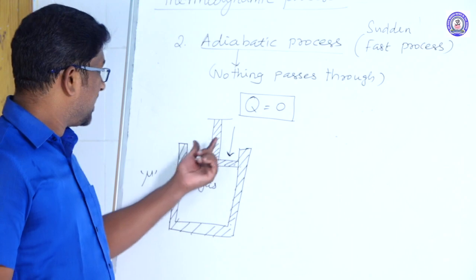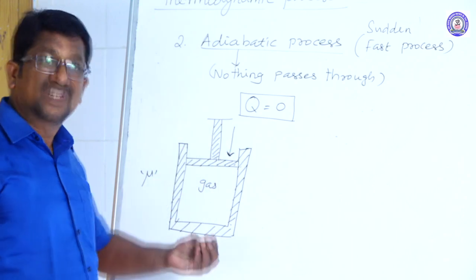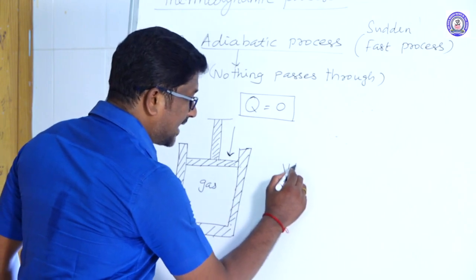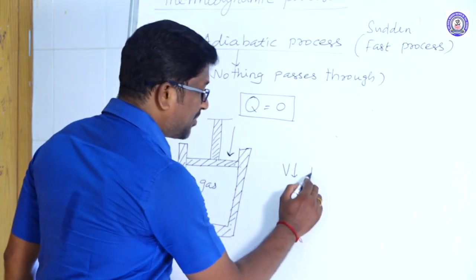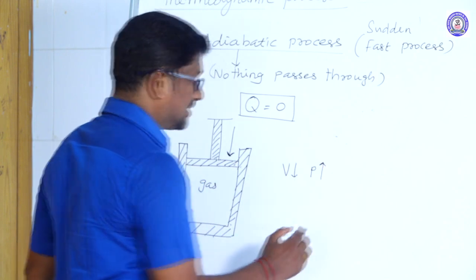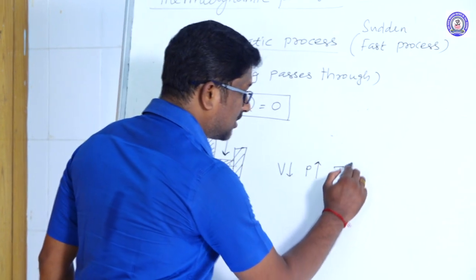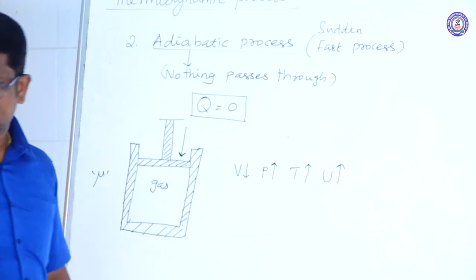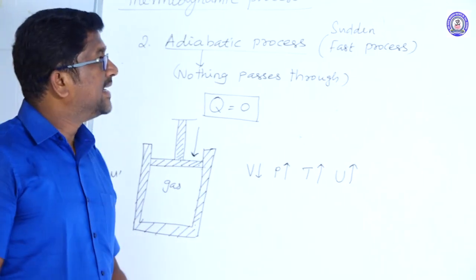Here the piston is pressed downwards suddenly, so the volume of the gas decreases, the pressure of the gas increases, the temperature of the gas also increases, and the internal energy of the gas also increases.